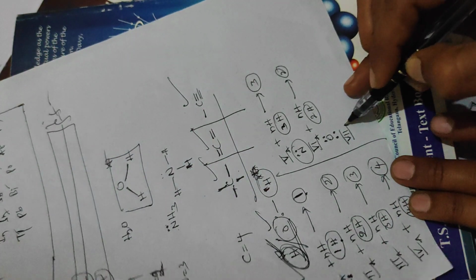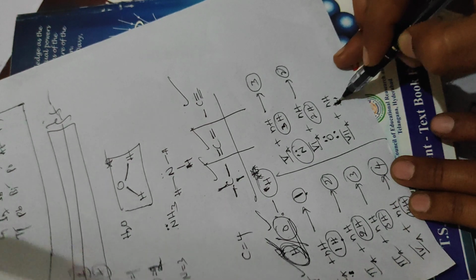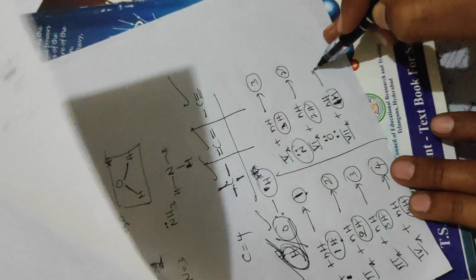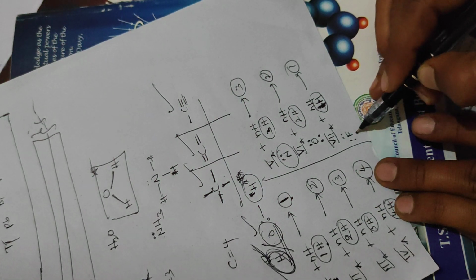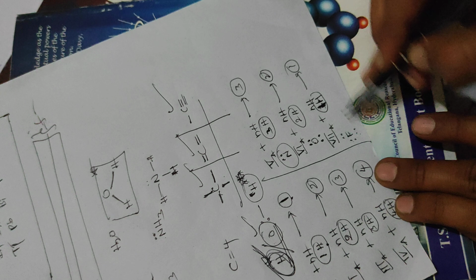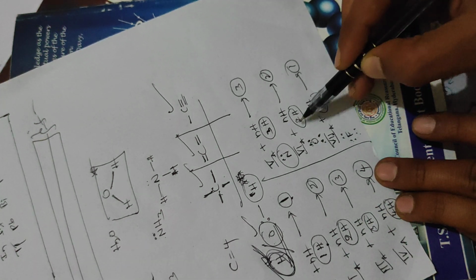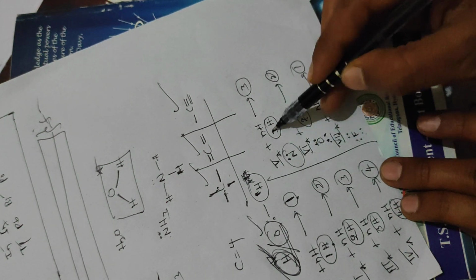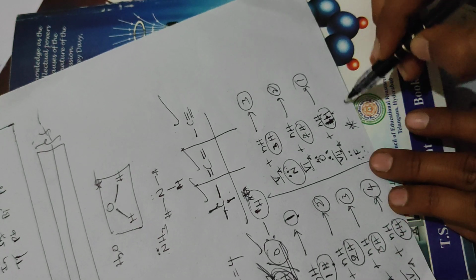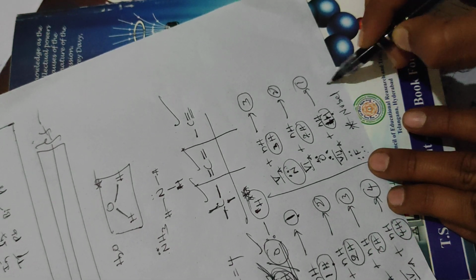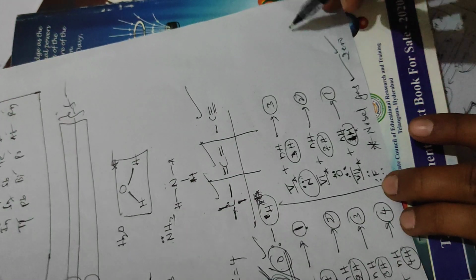Seventh A group elements react with only 1 hydrogen, so valence is 1, and the remaining fluorine, chlorine, bromine, iodine have 3 lone pairs with 1 bond. Noble gases don't show any valency; it is 0 valency because they possess the octet.